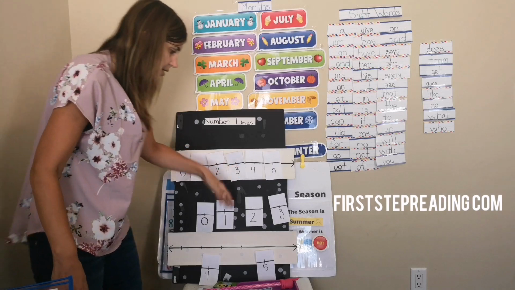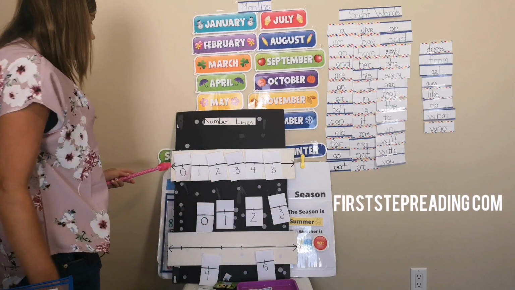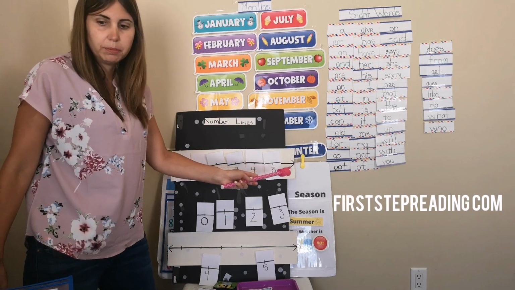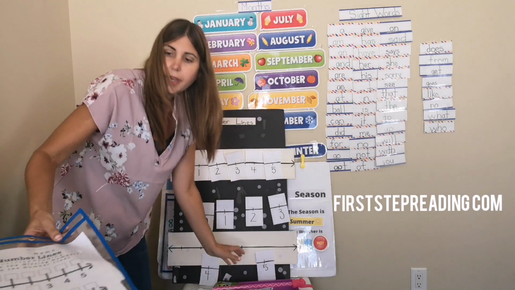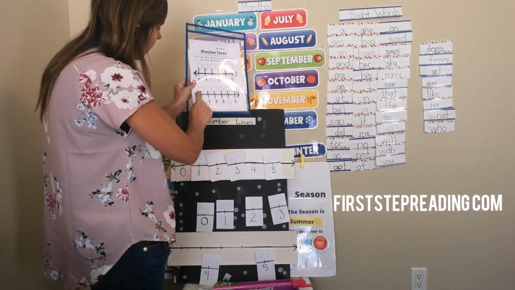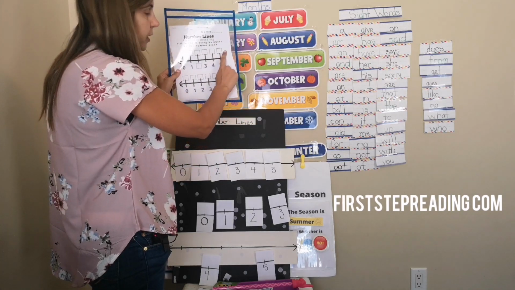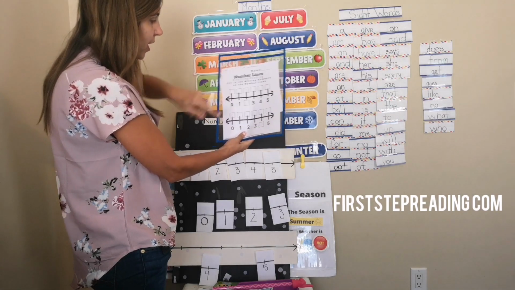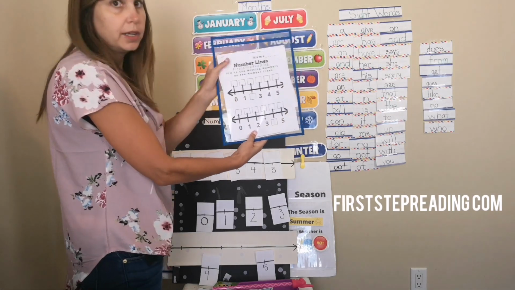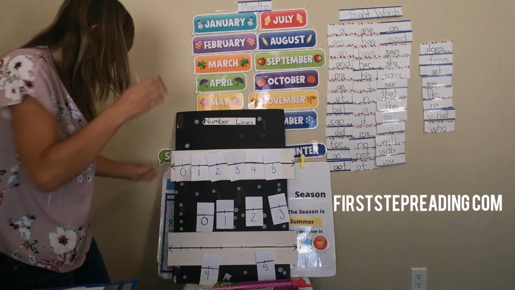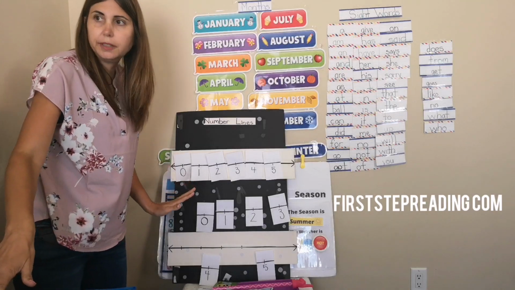So for number lines, we did from 0 to 5. I asked if you could draw your own number line. We have these worksheets where you fill in the missing numbers, and above you write all the numbers on the number line. See? You fill in all the missing numbers. So 0, 1, 2, 3, 4, 5. And here you'll see below it is missing a number. That's one worksheet.